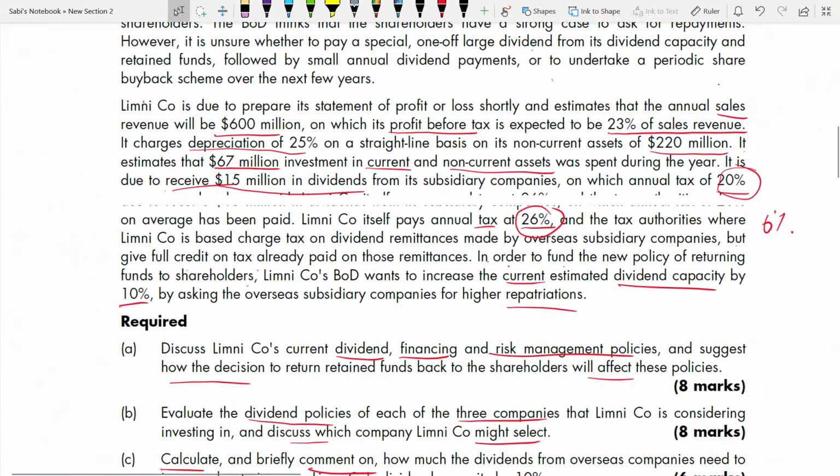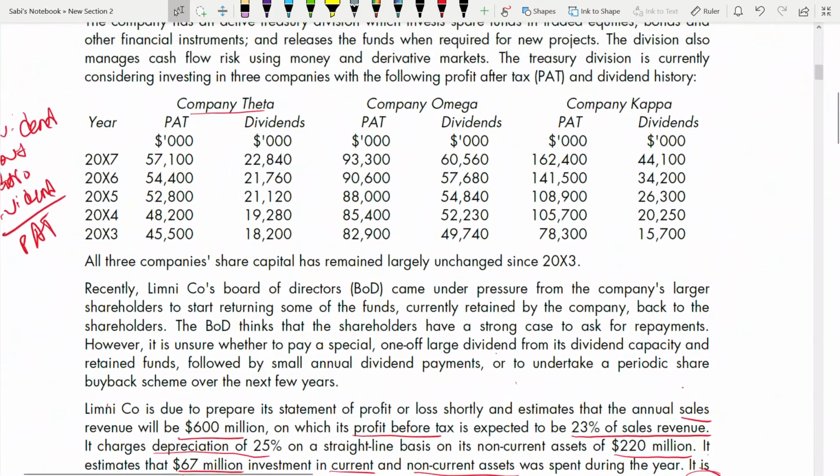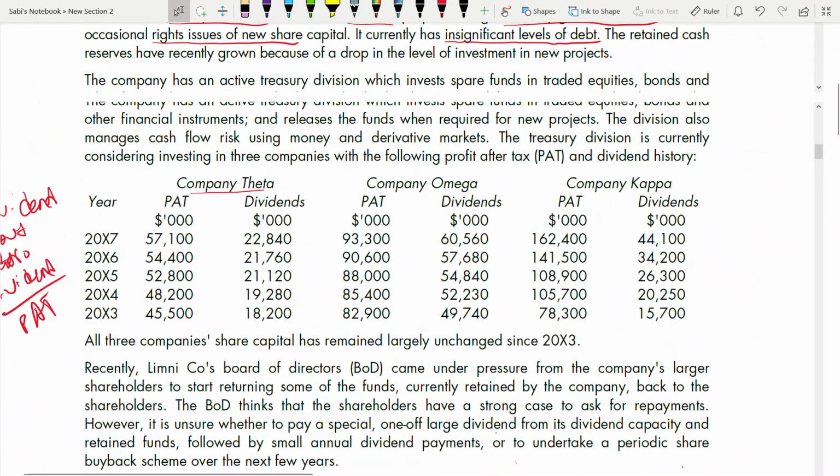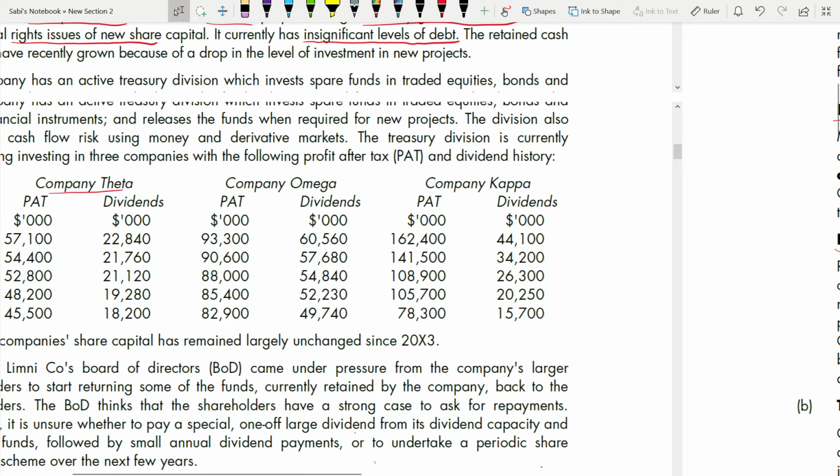But when you're taking the growth, it's okay. You can take growth. So when you take the growth, I will just show how they have taken the growth for 2003 for the dividend, right? Here, Omega is this one. So it will be 52,230 minus 49,740 divided by 49,740.